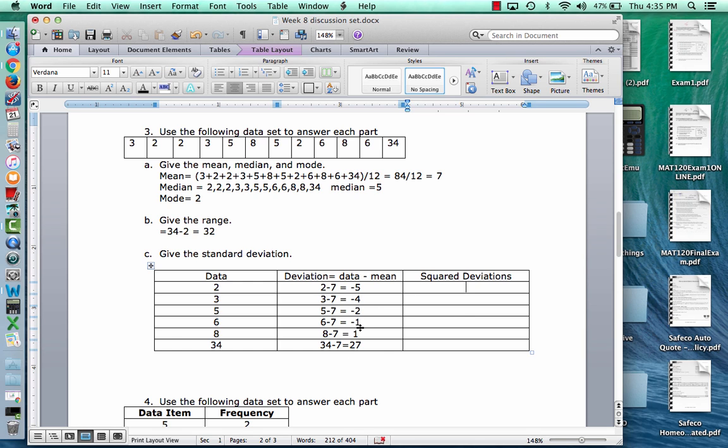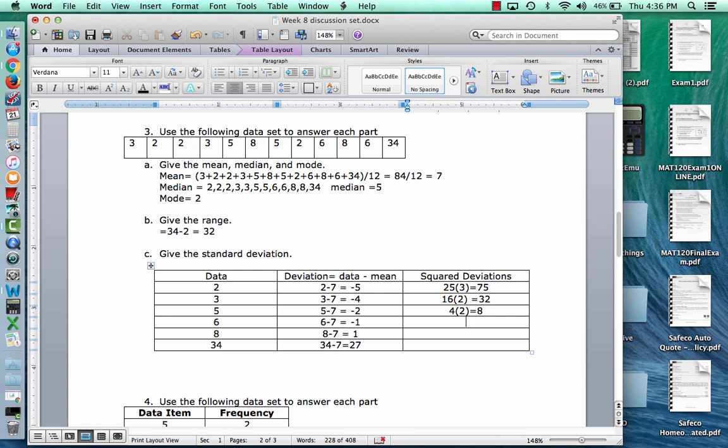Since the negatives cancel out the positives, we need to square the deviations. Negative 5 squared is 25. But how many 2s do I have? I have 3, so I multiply by 3 and get 75. Next, negative 4 squared is 16, and I have 2 of those, so that's 32. Negative 2 squared is 4. How many 5s do I have? 2. So 4 times 2 is 8.